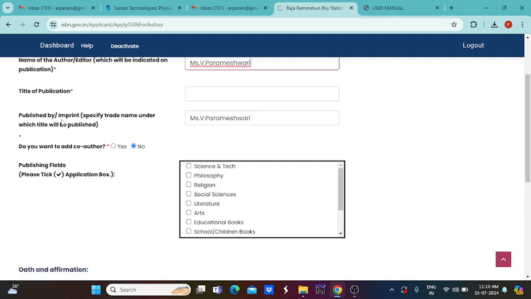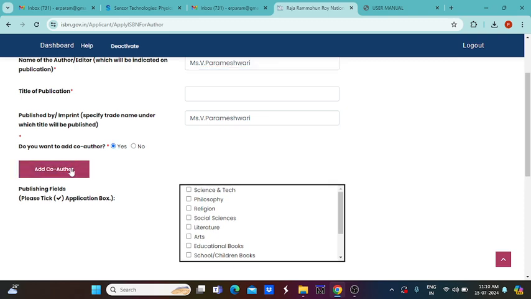Similarly, published by. I already mentioned I am a self-publisher, so I can give self-published. My name is mentioned here. If you want to add any co-authors, you can add them also. If you put yes here, add co-author will be enabled. You can add the different authors' names, and you have to select at least one particular field, in which category you are going to apply.